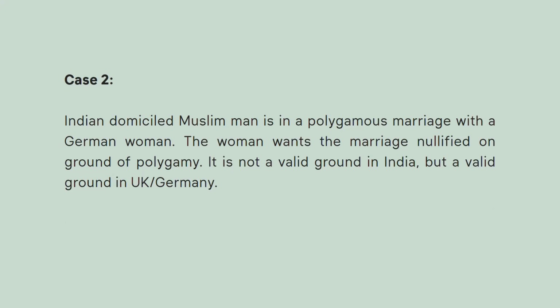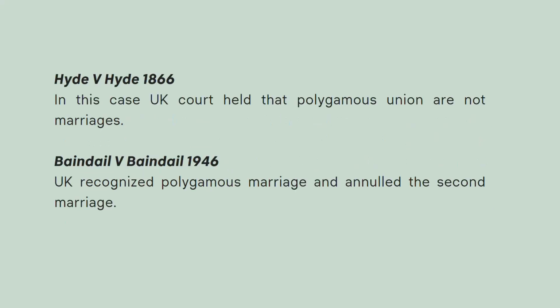No matter where the case is being filed, the first question that the court will determine is whether it has jurisdiction. As soon as the court decides it has jurisdiction, the next question is, do I recognize this as a valid marriage or is it void ab initio? In essence, it means do I apply the Indian law to determine the legality of the marriage or do I apply the German law? Again, there is a requirement for characterization.